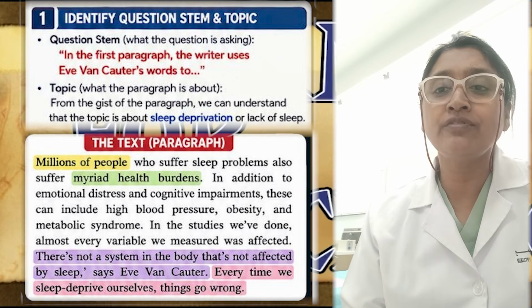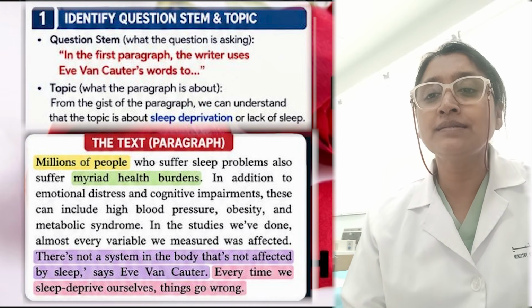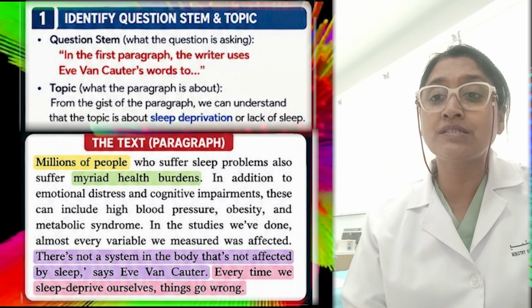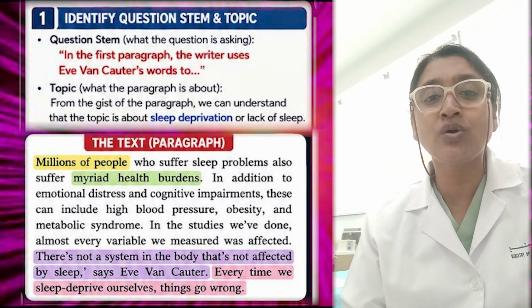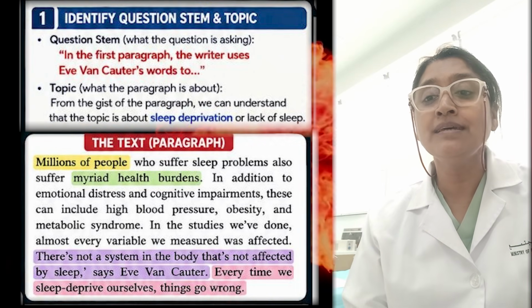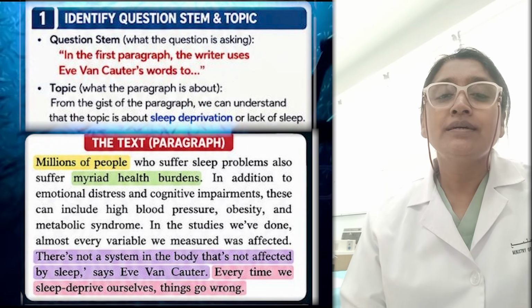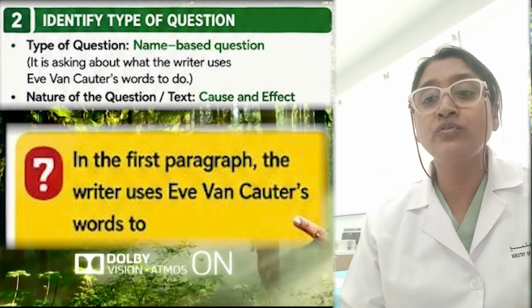We have identified the question stem, the question itself, and the topic is what the paragraph is about. From the gist, the topic sentence and the conclusion sentence, we got it as sleep deprivation, or lack of sleep.